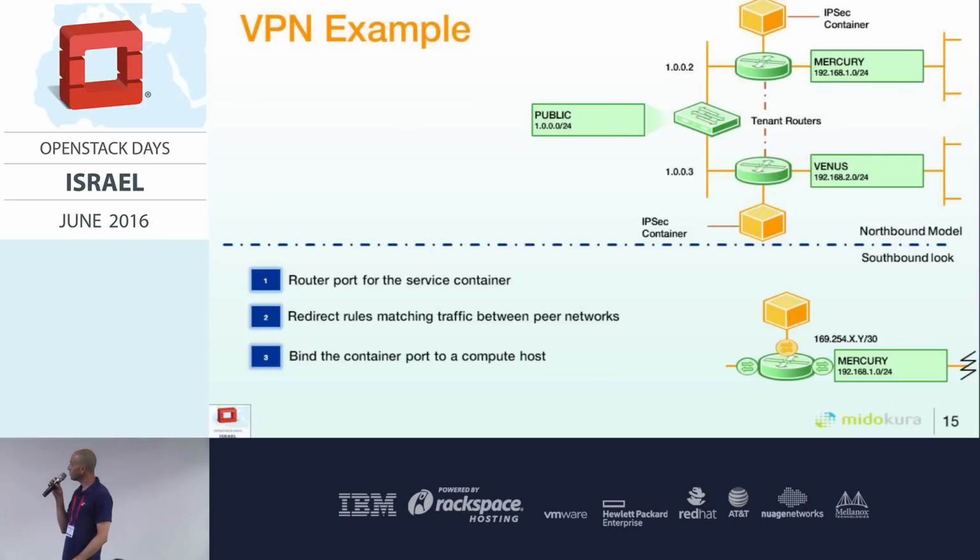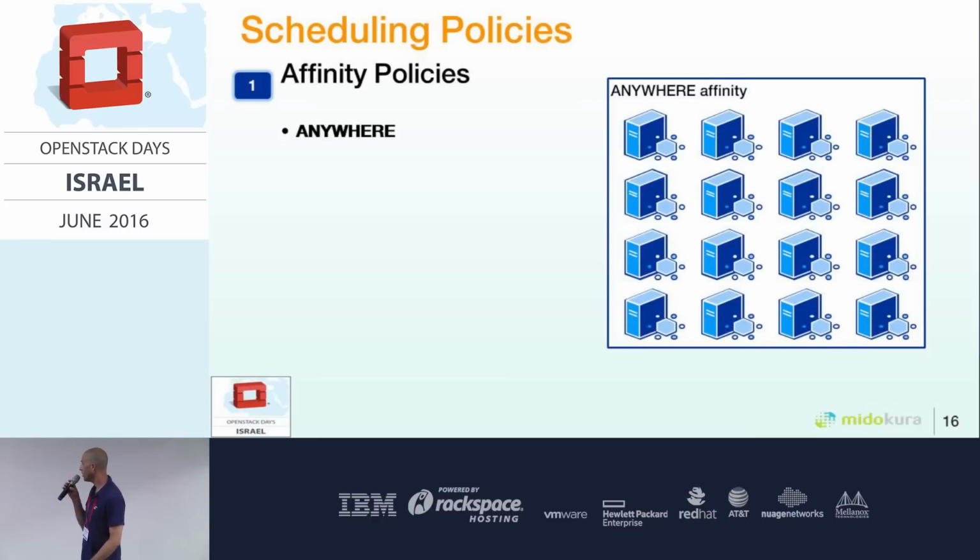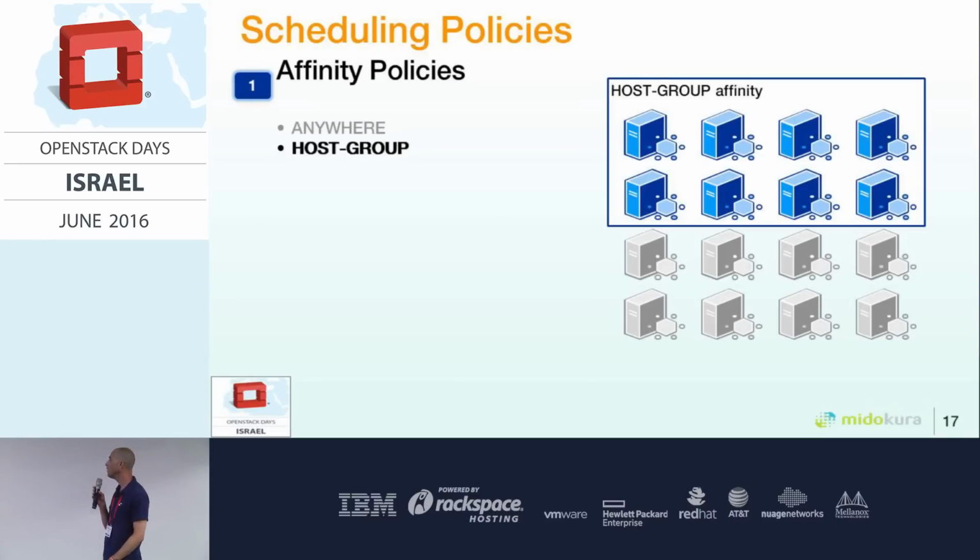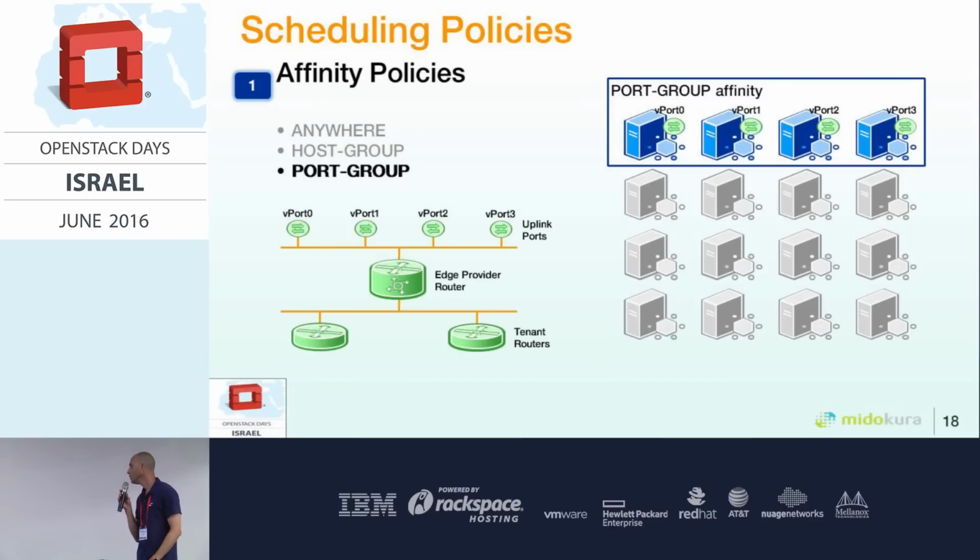We'll finish by talking about scheduling policies, and first is the affinity policy. We have three of them. The first one is anywhere: practically no affinity, meaning the service can run on any of the available hosts. The second one is host group, in which we select a host from a predefined group.